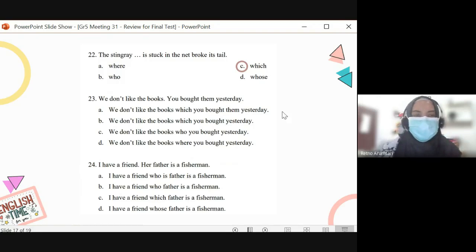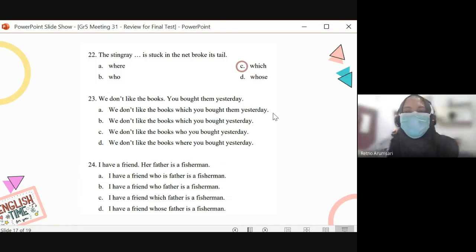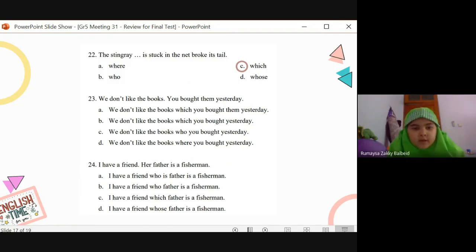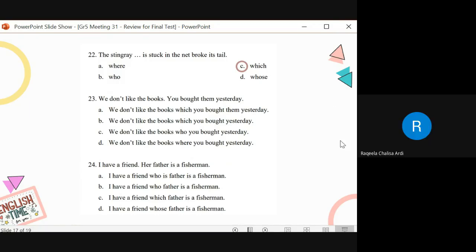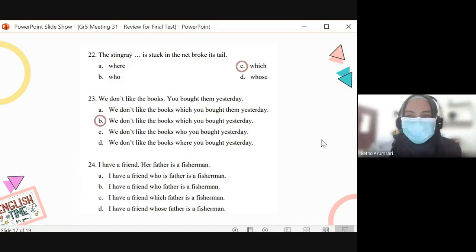Okay, number 23. We don't like the books. You bought them yesterday. Join them together. How do we do it? We don't like the books which you bought yesterday. It's B. They are the same objects, right?